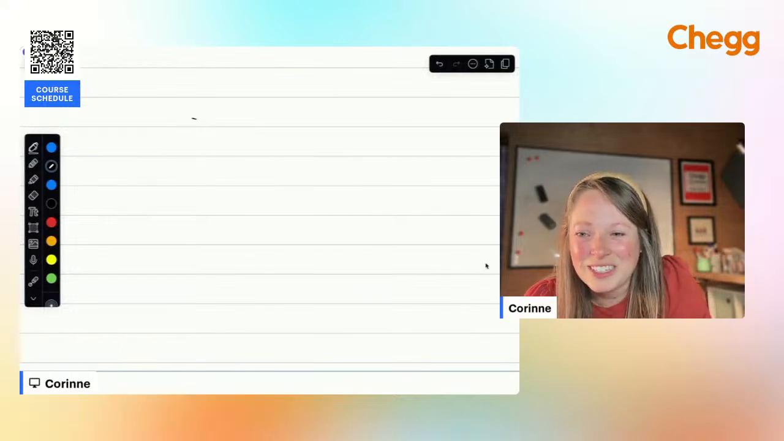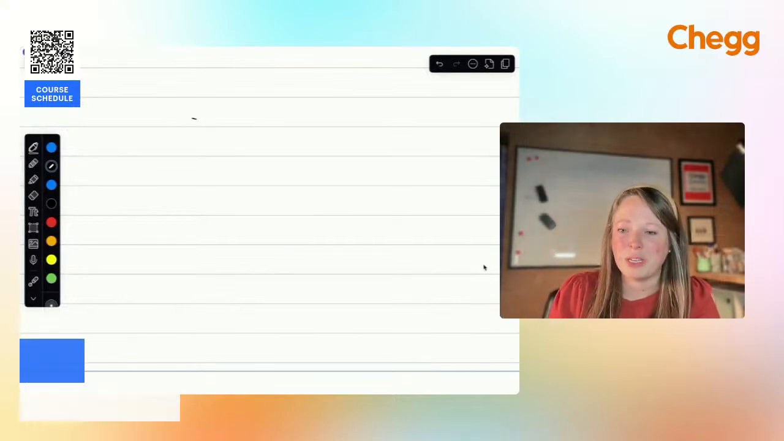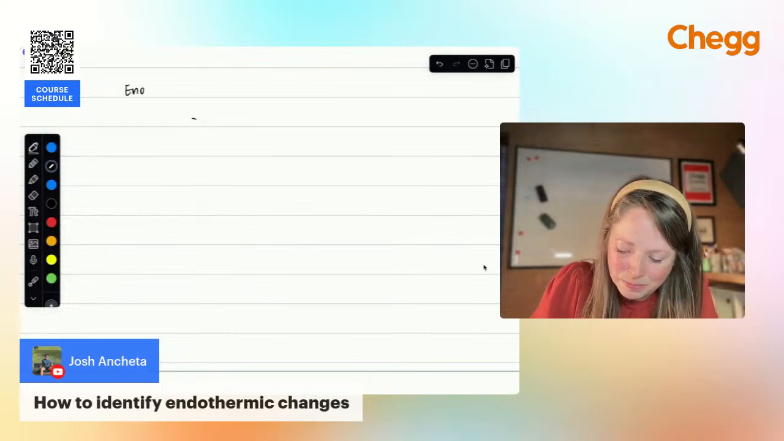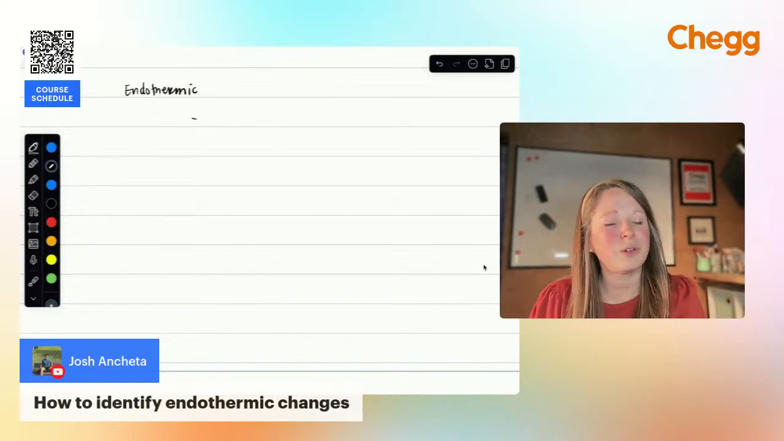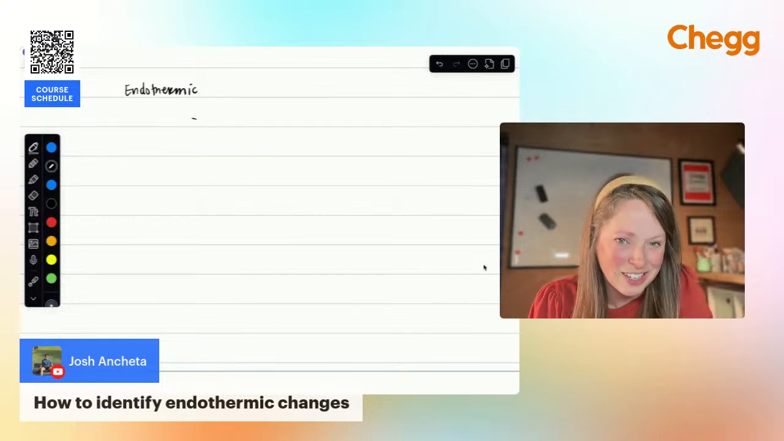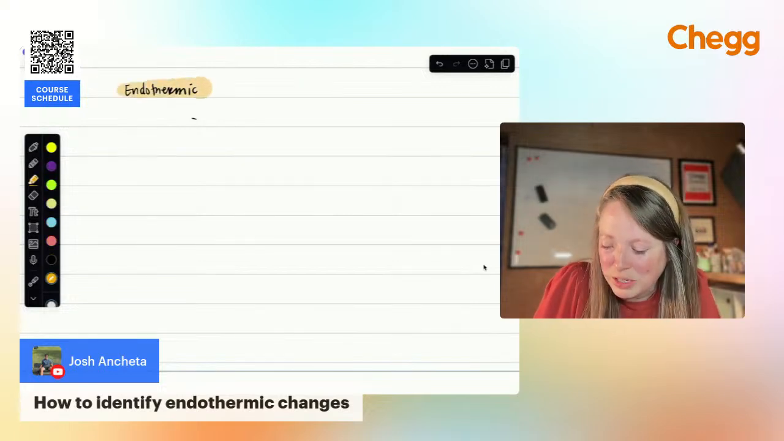Okay, I had a question on here, just how to identify endothermic changes. So this one's coming in from YouTube. How do I know something that is endothermic? So one of the most frustrating things about chemistry is all of the terminology, right? But the good thing about it is you can break down most of these complicated words to kind of get hints as to what the heck that term is talking about, right? So if we look at the word endothermic, endo means within.